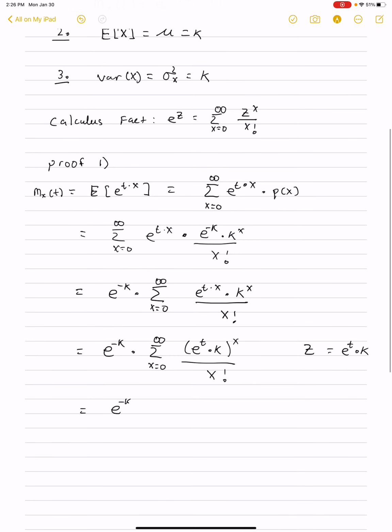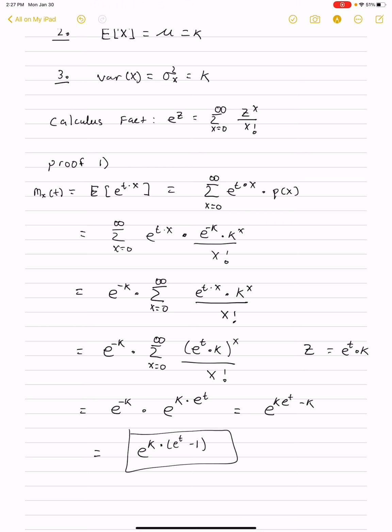e to the minus k times e to the k times e to the t. Now we can combine exponents and we'll get e to the k, e to the t, minus k, and that is equal to e to the k times e to the t minus 1. Just factoring it all out. And that is what we want to show.